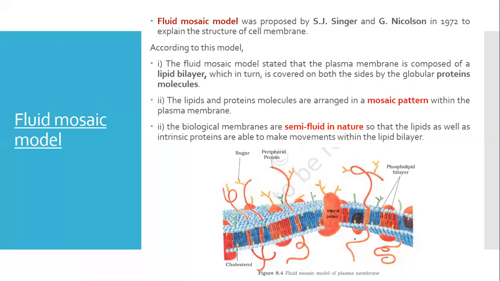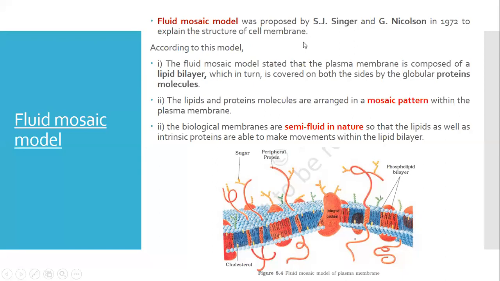Now today we will start with the fluid mosaic model. This is a very famous model, proposed by S.J. Singer and G. Nicholson in 1972 to explain the structure of the plasma membrane or the cell membrane.